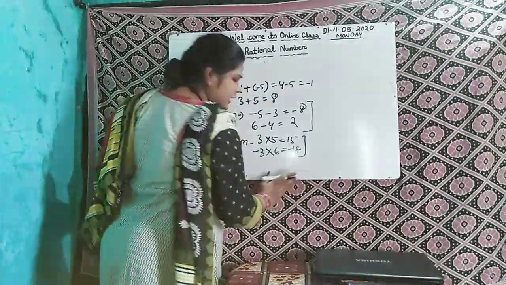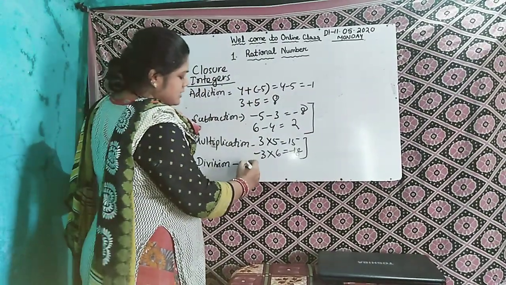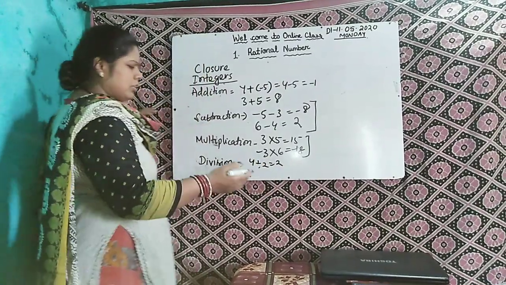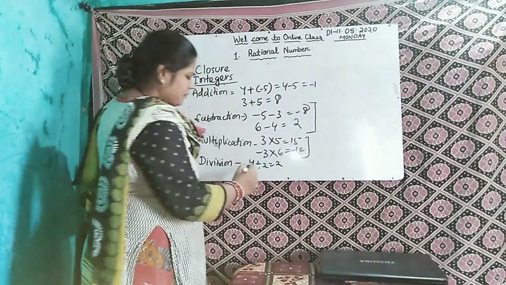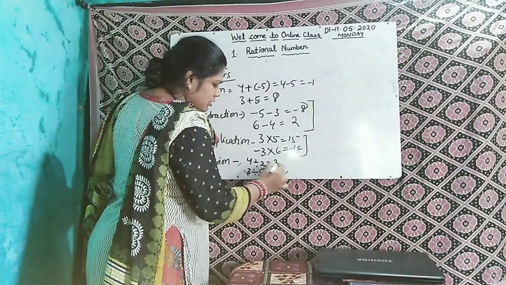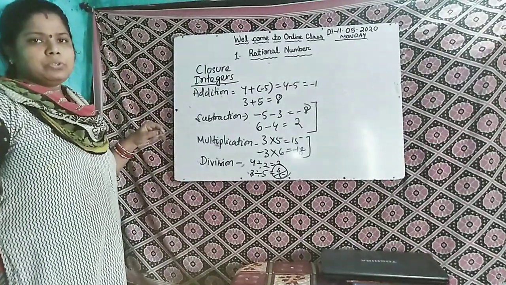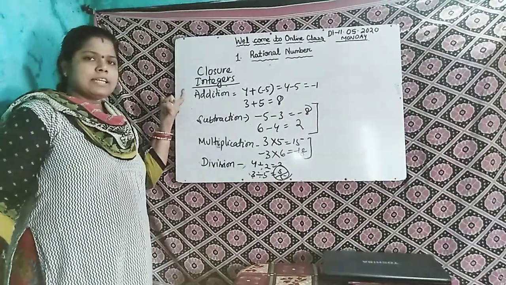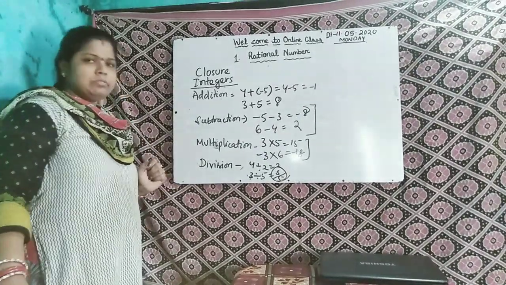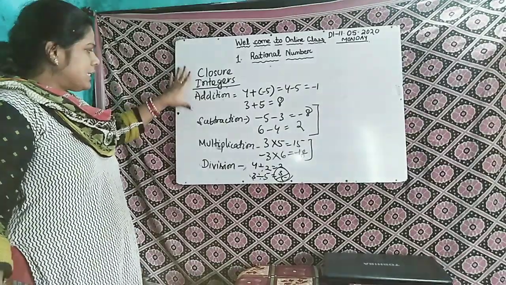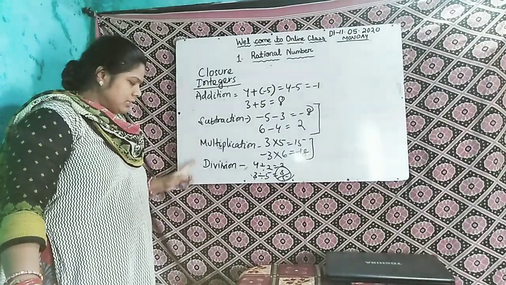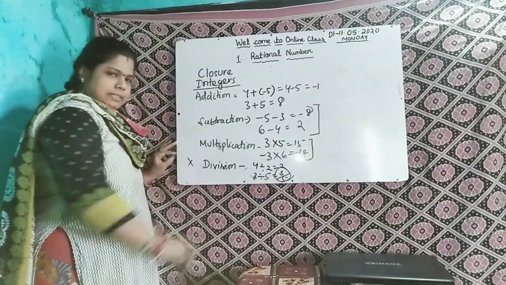Then come to division. Suppose you take two integers and divide, that is 4 divided by 2, 2. Now obviously it is an integer. Suppose 3 divided by 5, that is 3 by 5, which is not an integer. So we say that integers are closed under addition, subtraction, multiplication, not division. This closure property is satisfied in the addition case, subtraction case, multiplication case, but not satisfied in the division case.